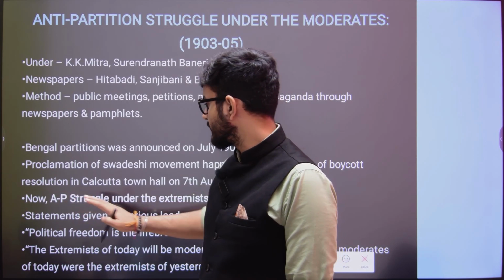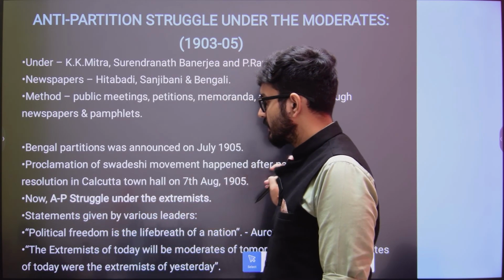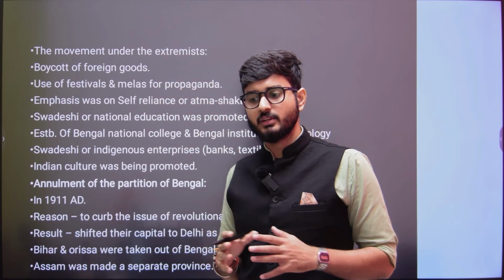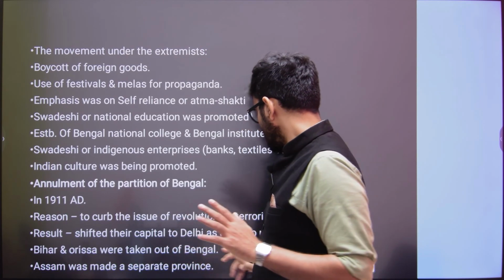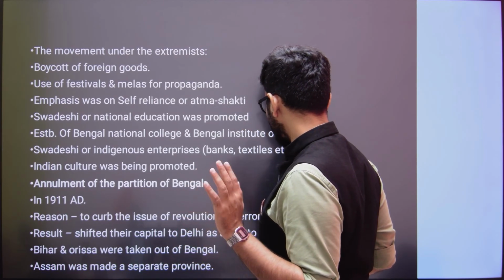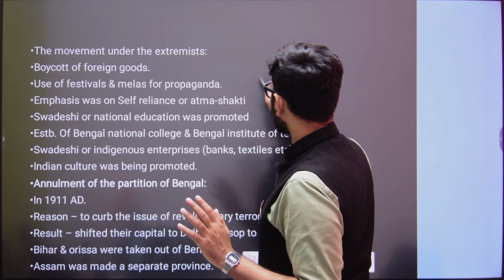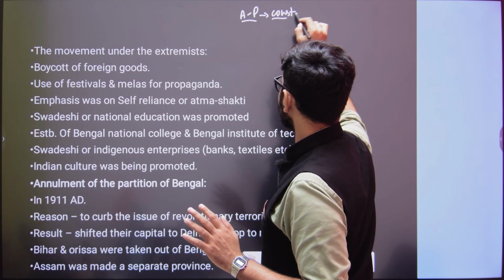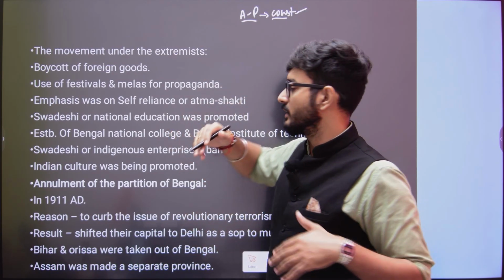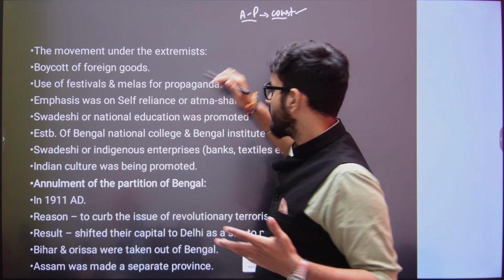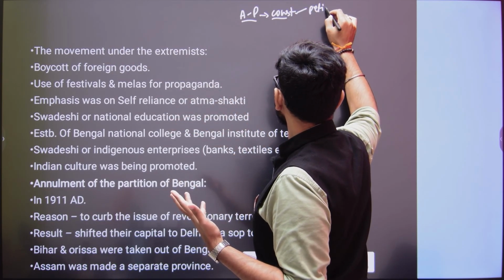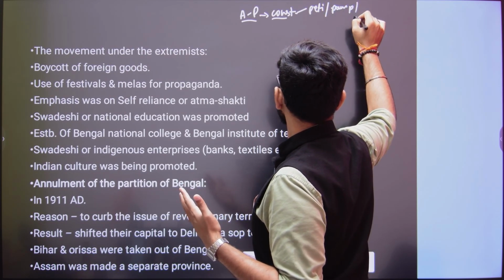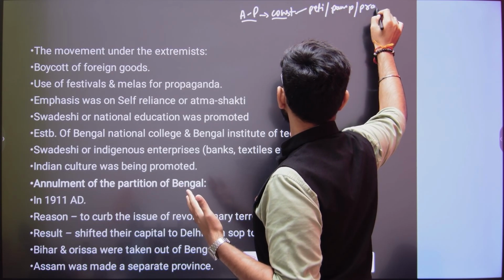Now the Swadeshi movement is going to come under the extremists. As soon as the Swadeshi movement comes under the extremists, just look at the diversity at which things are going to be done. So under the moderates, what are we seeing? Under the moderates, the anti-partition movement was limited only to constitutional methods. Constitutional methods per se means petitions, pamphlets, newspapers, then prayers. There was only this.